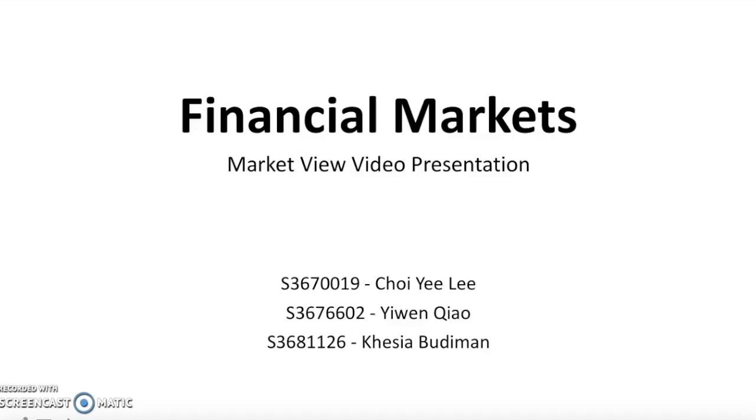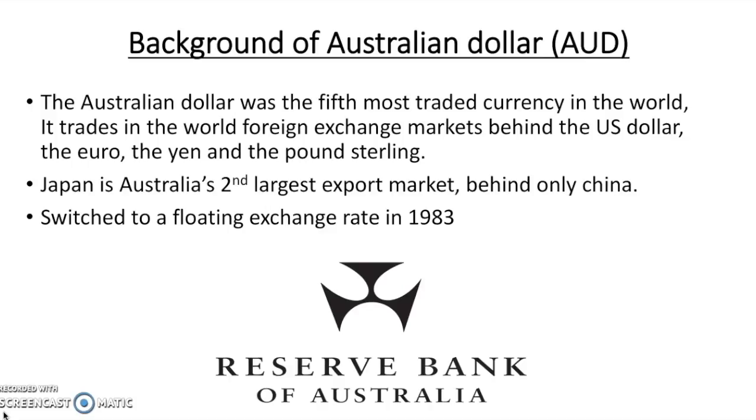I am Khesia Budiman. Today we're going to analyze the Australian dollar against the British pound, and the Australian dollar against the Japanese yen. And now I will discuss the background of AUD, JPY, and GBP. The official currency of Australia is AUD. The Australian Central Bank is the Reserve Bank of Australia.